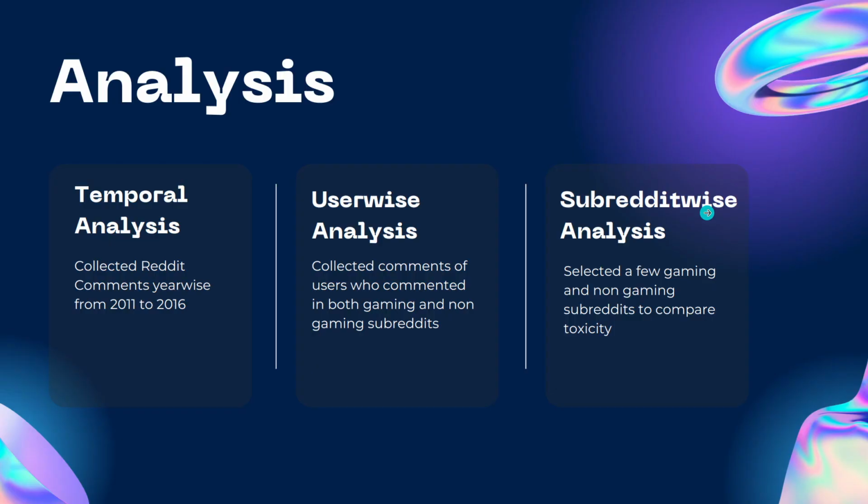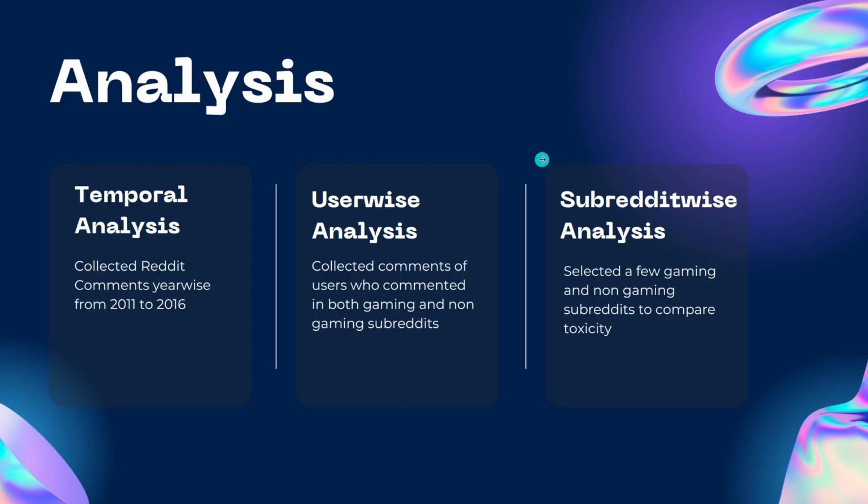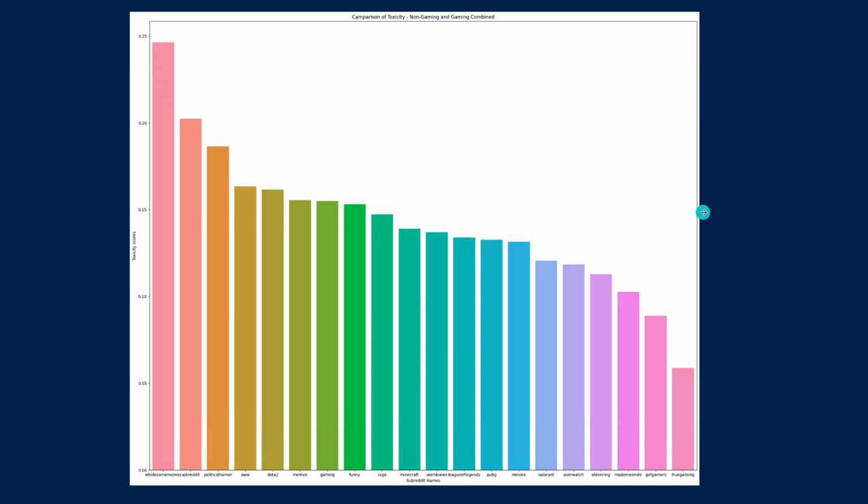So we thought at this point that maybe our data is less. Then we used Pushshift to download all the comments for the years 2011 to 2016, and we did three kinds of analysis. The first is temporal analysis, where we found out the temporal trend in toxicity on Reddit. Then we did user-wise analysis, which I'll explain later. And then there was the subreddit-wise analysis I already showed you, where we had 20 subreddits, 10 gaming and 10 non-gaming, scraped some posts and comments, and figured out the toxicity score, and the average toxicity.